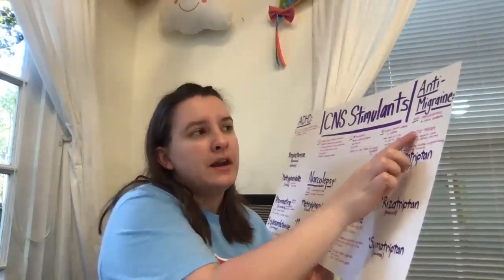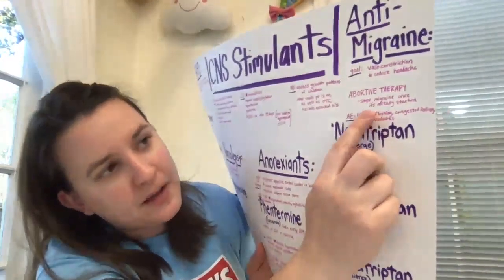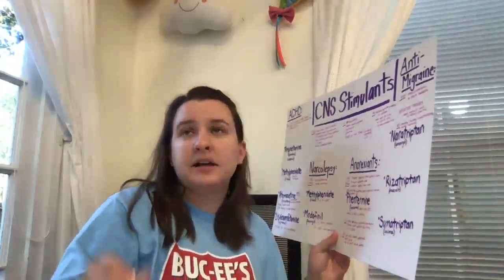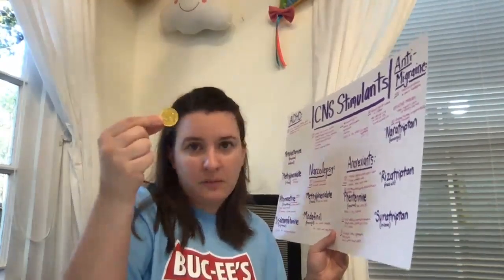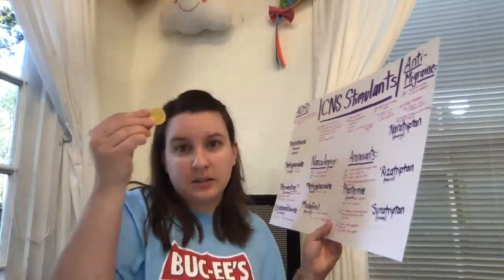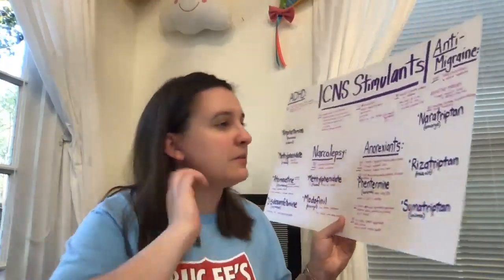It's important to remember that anti-migraine drugs are abortive therapy. Don't get freaked out about that term. This stops the migraine once it's already started. So they can't take like their magic anti-migraine pill. Oh, I'm going to take it today, I'll probably have a migraine. You don't do that. You have to take it once you already have the migraine. So if I get a migraine at 2 o'clock, I can take this as soon as I get the migraine, and it'll help lessen the adverse effects of the migraine.